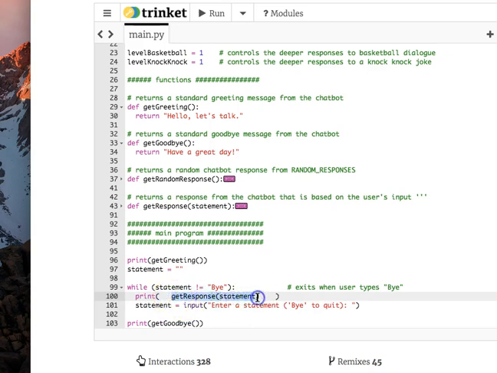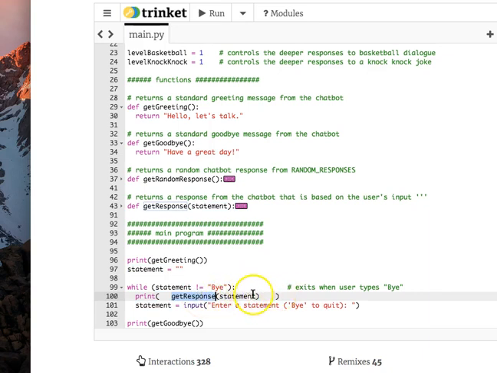This is where the magic happens. Get response and then statement. Statement is passed as a parameter, so that phrase, bot or bush, that phrase gets passed as an incoming parameter to the function get response.